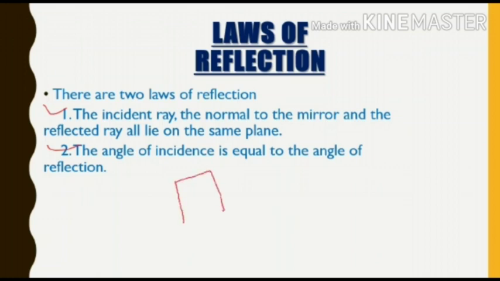Let this be a plane. Let us consider a plane, and the incident ray, the normal to the mirror, and the reflected ray all lie on the same plane. It means this be a reflecting surface, and this is the incident ray coming from a light source, and this is the normal, and this is the reflected ray. It means that the first law states that three of them, that is the incident ray, the normal to the mirror, and the reflected ray, all lie on the same plane.